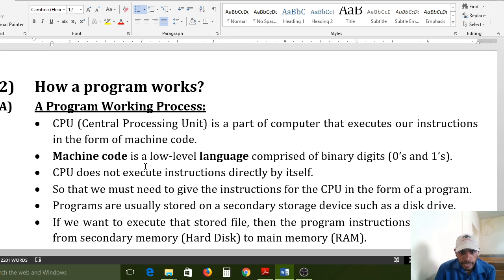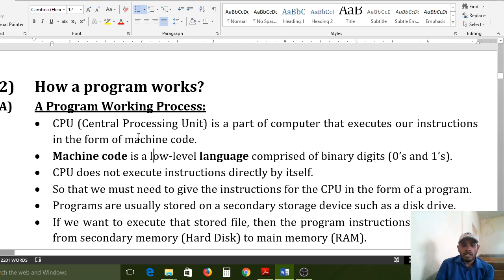This software contains an interpreter internally. The interpreter converts high level language to machine level language. Machine level language is required for the computer, and high level language is required for human beings, that is, programmers.